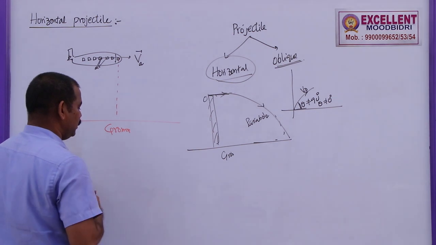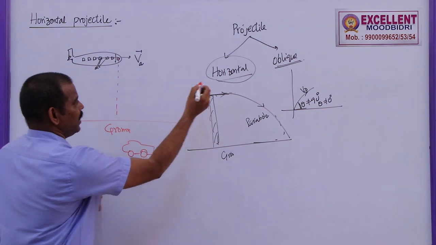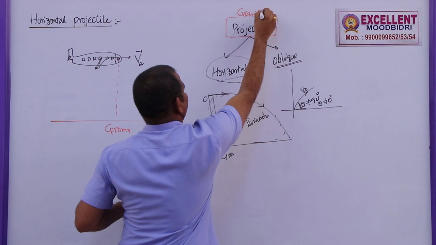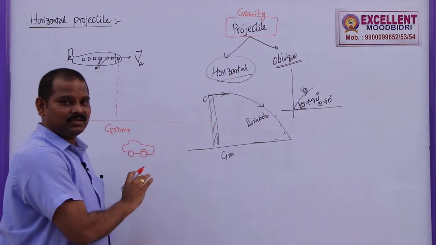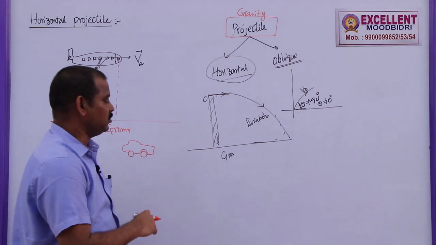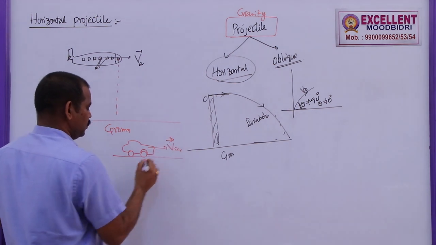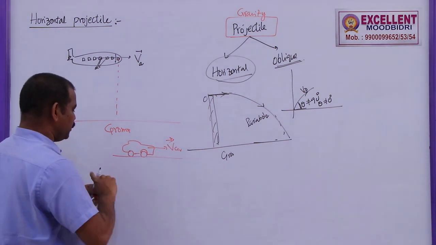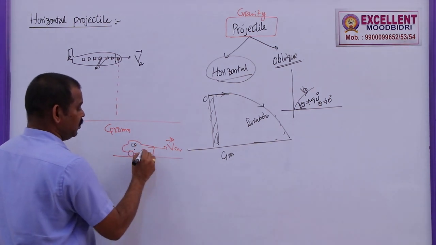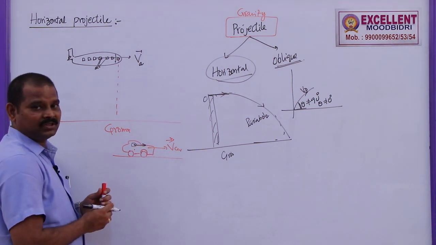That means if a car is moving with some velocity, as I already told you while discussing projectile, we need to consider only the gravitational force, only gravity. We must not consider the other forces, that is air friction or other frictions. So when the car is moving with some velocity v car, and a Kurkure packet or a lace packet is dropped from the car, it never falls in a vertical direction. As the car is moving, this packet will get the velocity of the car.